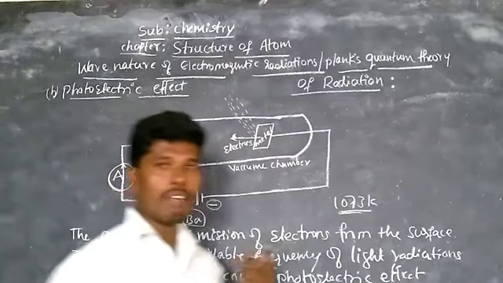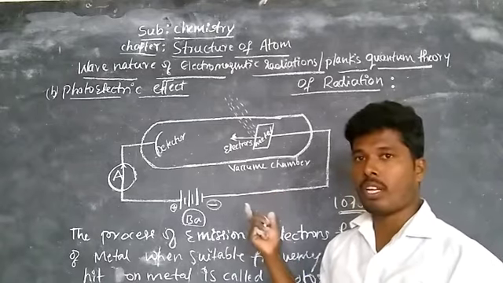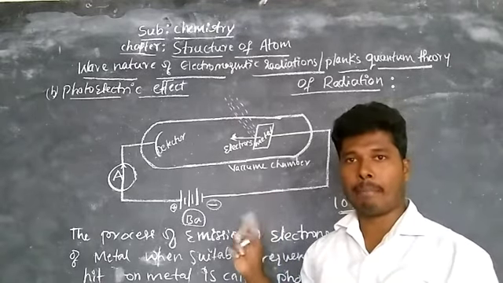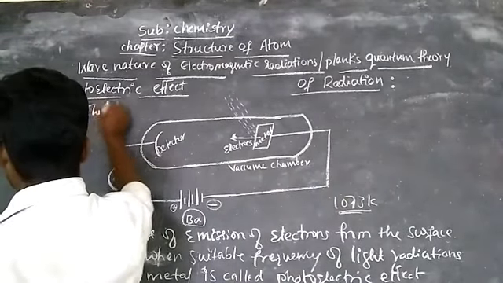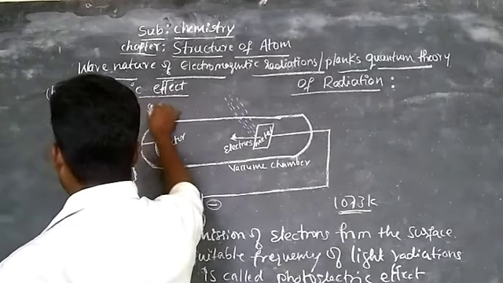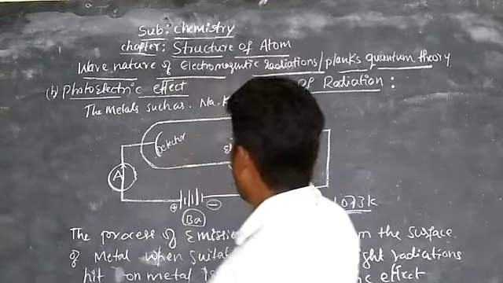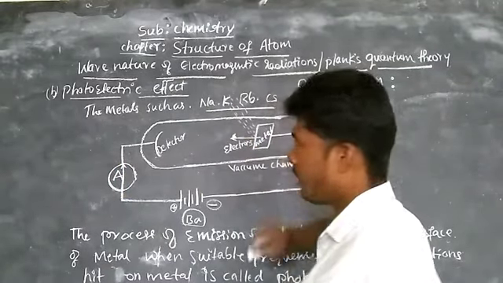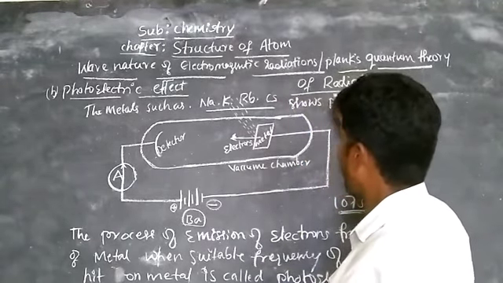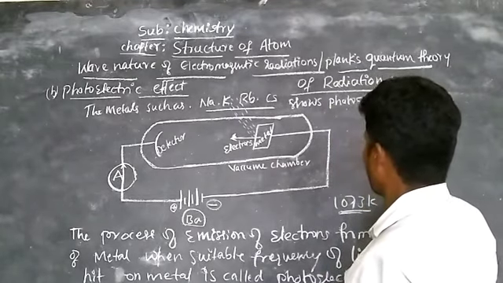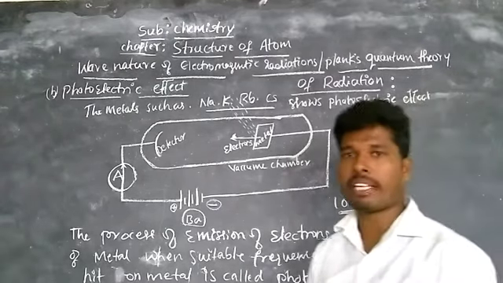The photoelectric effect occurs in metals which have low ionization energy, that is, the alkali metals. Very important: metals such as sodium, potassium, rubidium and cesium. Only these show the photoelectric effect. These metals show the photoelectric effect strongly.